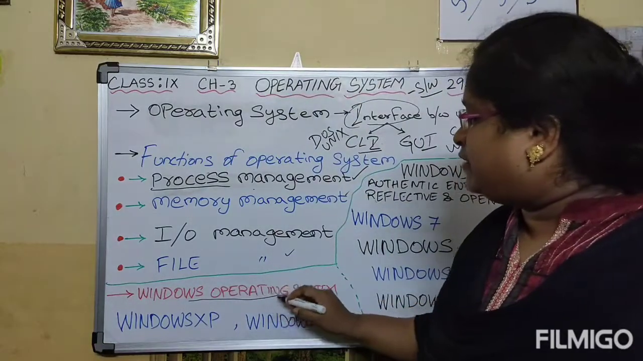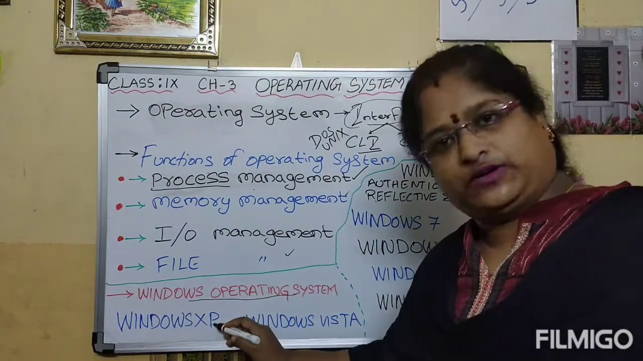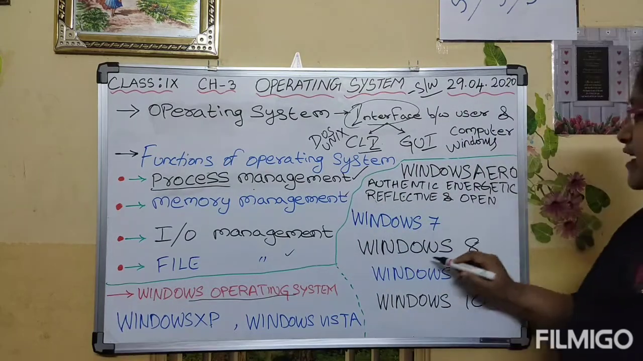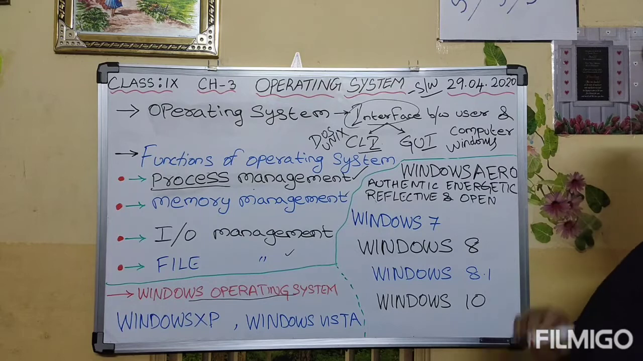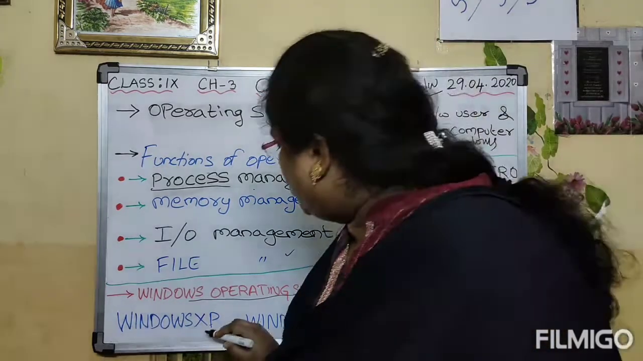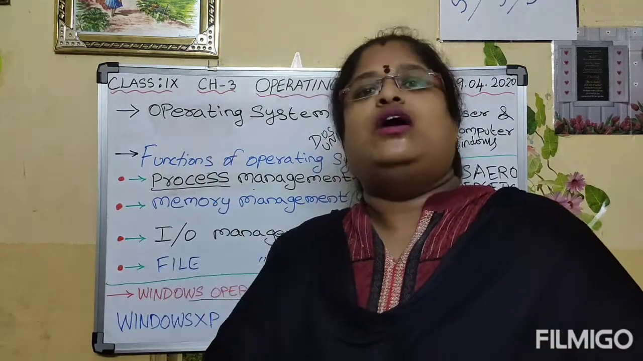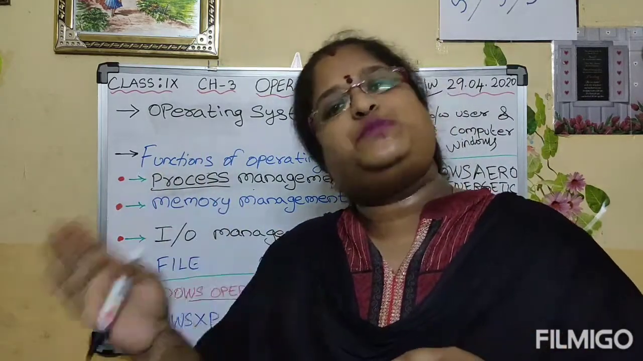Examples of Windows operating system versions are Windows XP, Windows Vista, Windows Aero, Windows 7, Windows 8, 8.1 and Windows 10. First, let us see about Windows XP. Actually, Windows XP has two versions. One is Home Edition, another one is Professional.